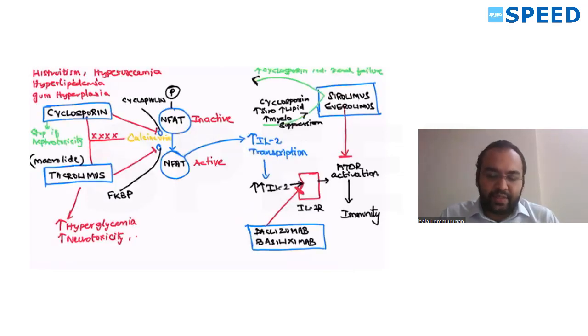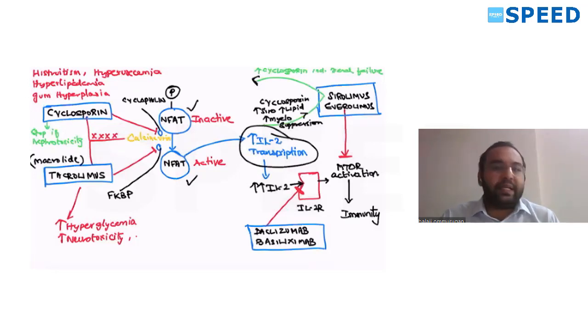Calcineurin is a protein that is required for activation of NFAT to its active form. NFAT is nothing but nuclear factor of activated T lymphocytes. This NFAT is in inactive form, and calcineurin is required to activate it. When it gets activated, it helps in IL-2 transcription.